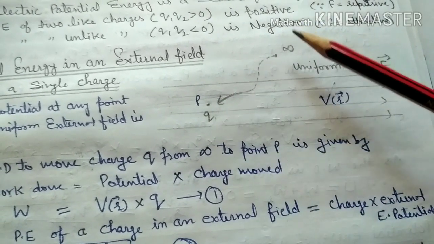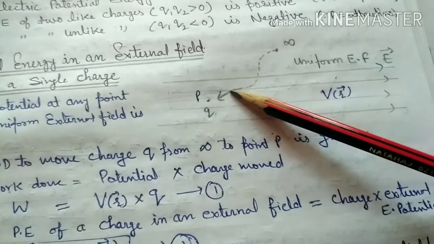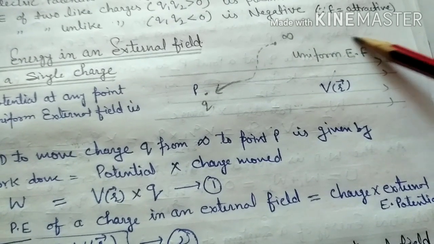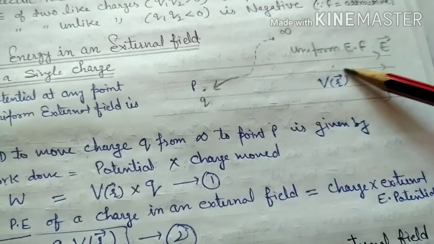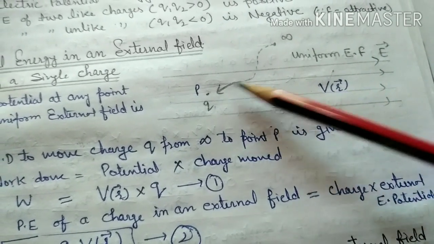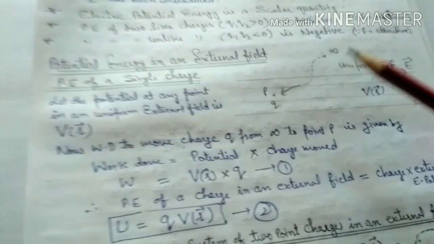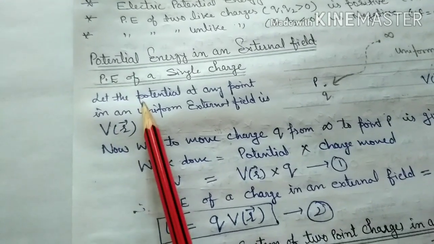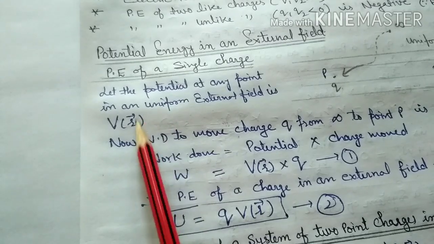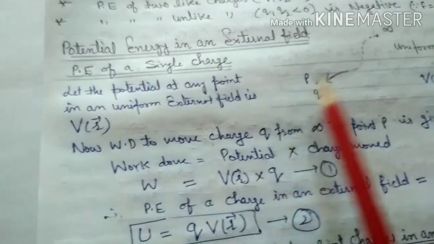Clear? Now to move a charge q from infinity to point P, work has to be done, but against the potential produced by that external field. Let us suppose at point P the potential is V(r), where r is the distance of that point from the source charge. Clear? Against the potential. Now let us suppose the potential at any point in an external field is V(r), r being the distance of that point from the source. Now we have to find the work done.